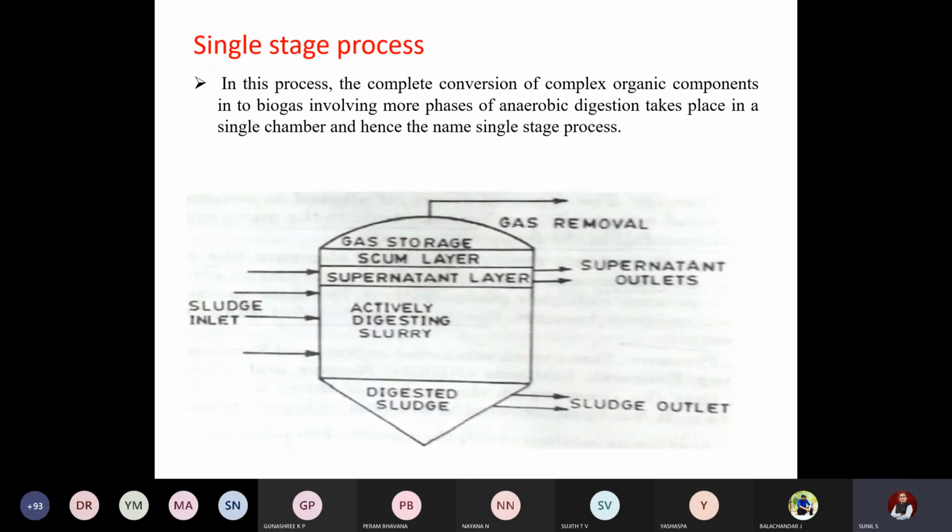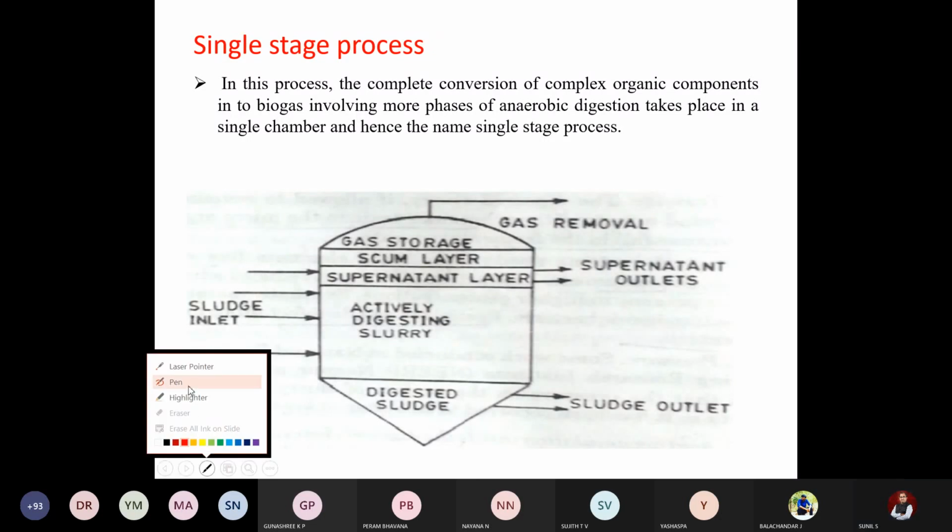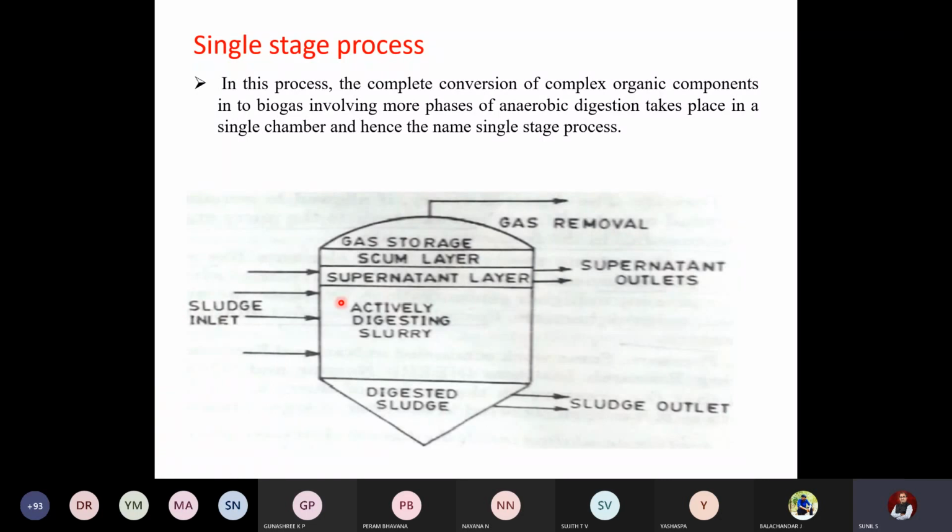As you see there, the sludge input is given here. Whatever wastes are remaining are mixed with water. It forms a slurry, which is loaded here. Finally, you will get the outlet after digesting whatever is left. This outlet can be used as a good source of manure; we call it digested sludge. The slurry gets digested and the gas comes out from this knob. So in one container, the entire set of all four reactions takes place. That is called a single stage process. You can take down a sketch.